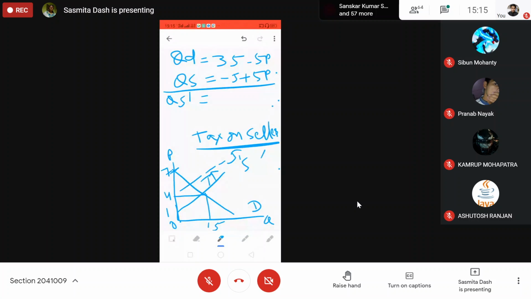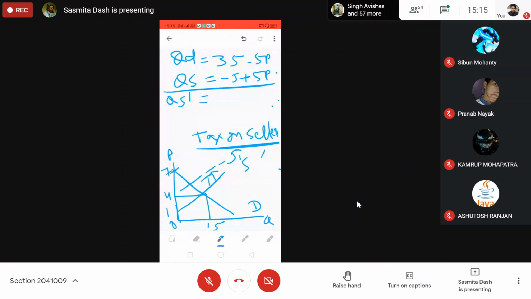When the government imposes a tax on the seller, the seller will pay the tax immediately, but will then shift the tax burden towards the buyer. That is called tax incidence. So how will you find the new supply curve?